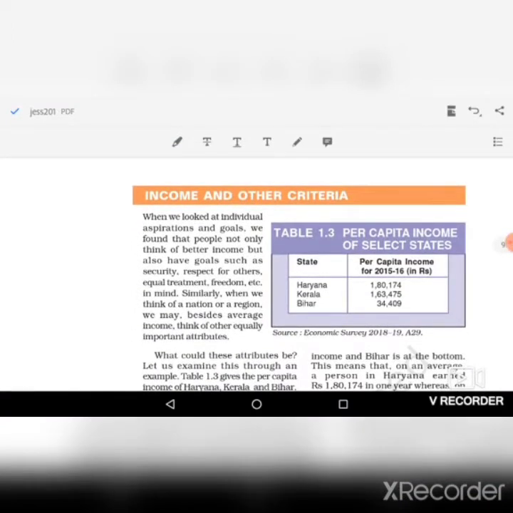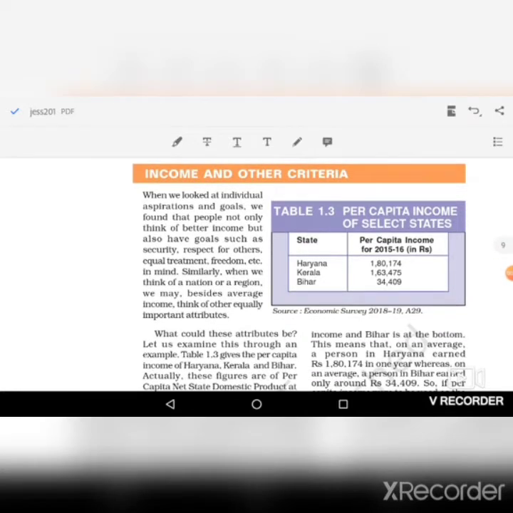Other criteria means other factors or other attributes on the basis of which we can compare different countries or different states. Here in Table 1.3 you can easily observe that there are three states: Haryana, Kerala and Bihar. This is the latest data from Economic Survey 2018-19.